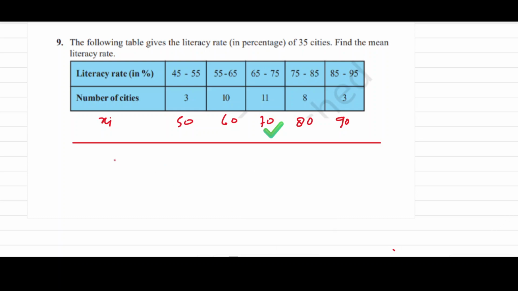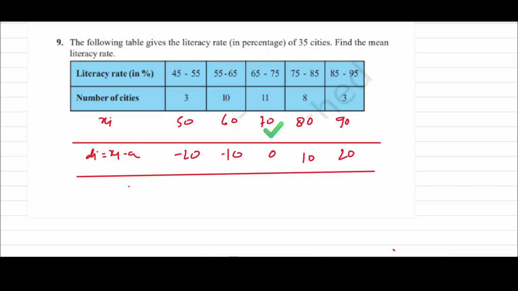Now here di equals xi minus a. Here if we subtract, we get minus 20. This will be minus 10. This will be 0. This will be 10. This will be 20. Now because these are multiples of 10, we should use the step deviation method. Now here we can use ui as di by h. Here h is taken as 10. Now after solving this, we get minus 2, minus 1, 0, 1, 2.